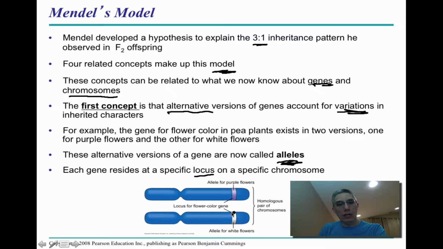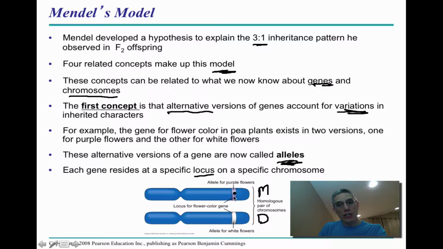So if you look down here at the example, this band that you see, and this is considered a pair of homologous chromosomes. So when you talk about homologous, think back to our discussion of meiosis. When we talked about meiosis, of course, when you go through that particular process, you refer to a homologous pair. And a homologous pair basically means we have one chromosome that came from the mom, and we have one chromosome that came from the dad. But when you look at these chromosomes, they're almost exactly the same. In other words, these bands both actually code or determine flower color. But again, they could be different alleles because remember, there can be different varieties of that same gene.